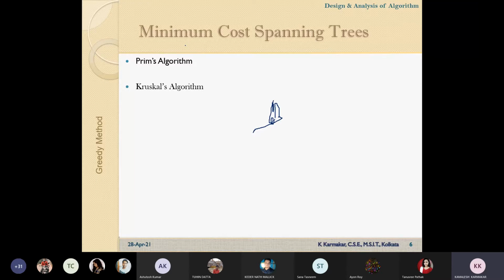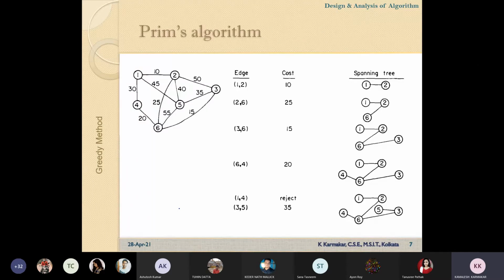If we consider 3 vertices, okay, again it is creating some problem. Okay, let us consider this graph.